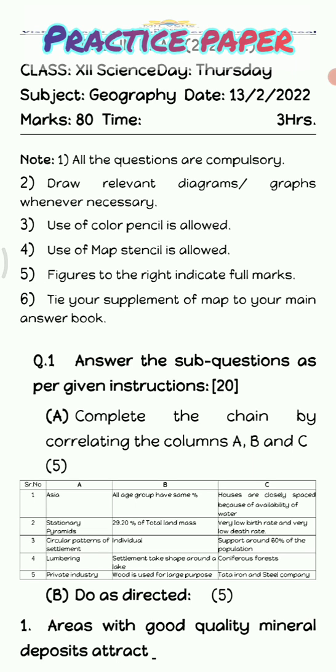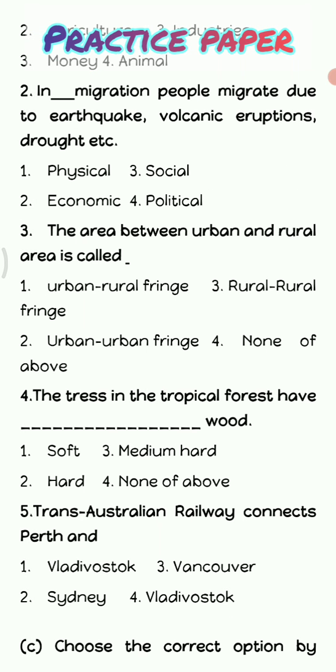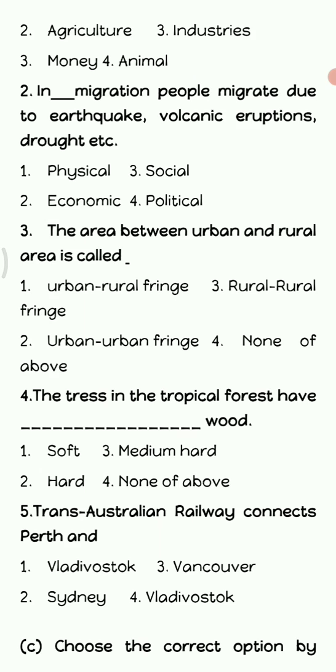Next we'll start with the first question. The first question is complete the following chain, where you have three columns, column A, B and C. Then we have do as directed. In the case of do as directed, it is like MCQs, where you have four options. Out of four options you have to select any one relevant option.